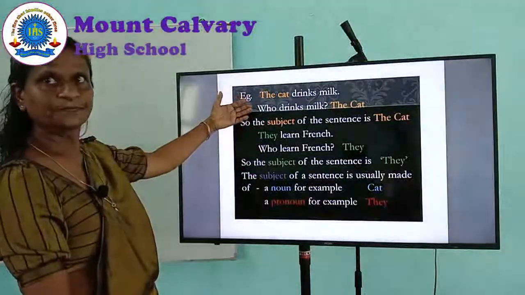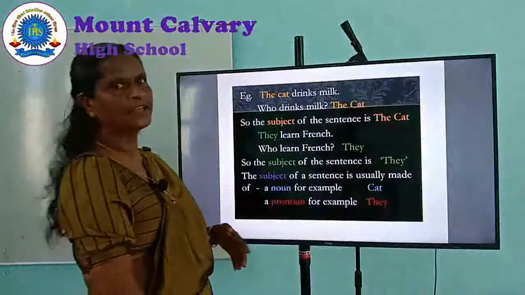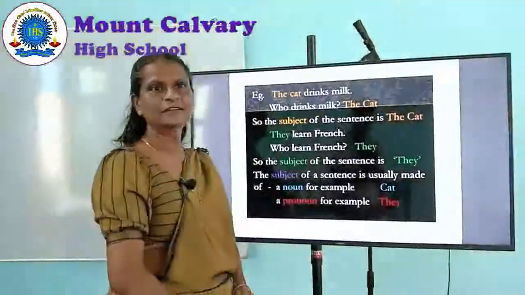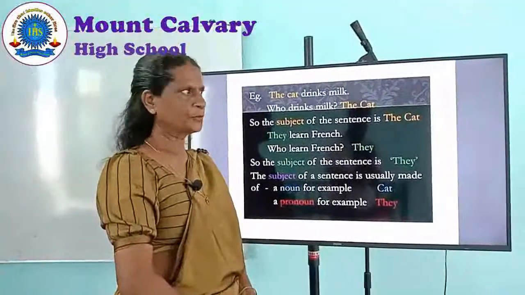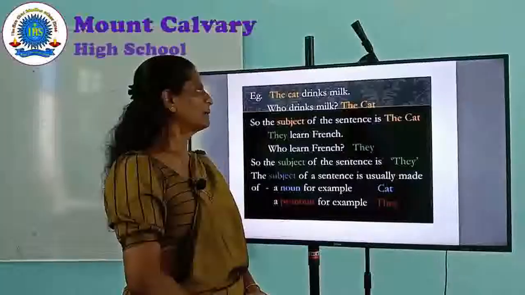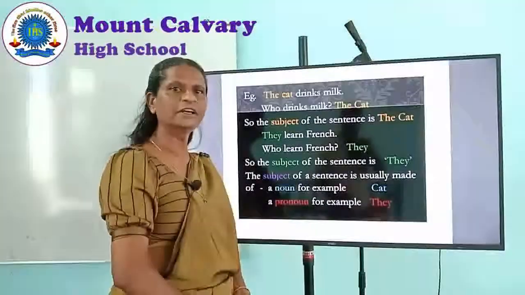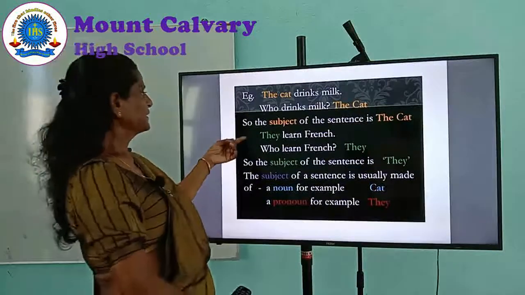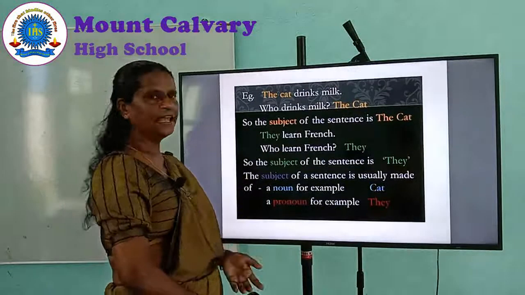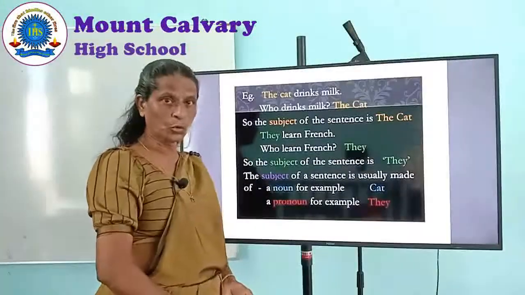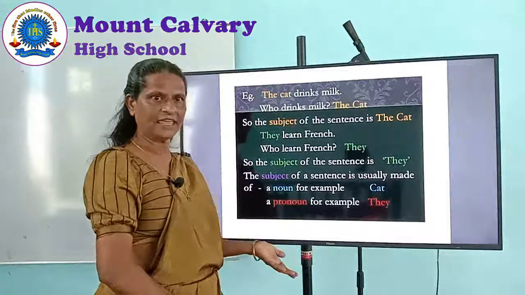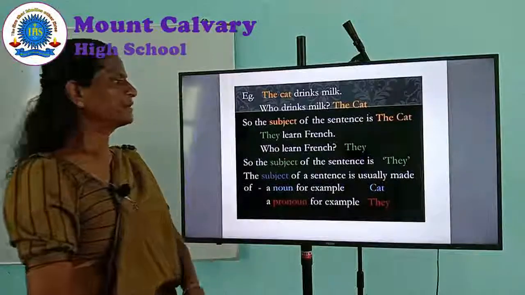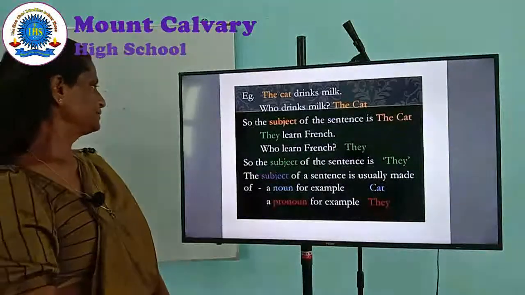First example, the cat drinks milk. Who drinks milk? The cat. So, the cat has become the subject of the sentence. Let's go to the second example. They learn French. Who learn French? They. So, they is the subject of that sentence.